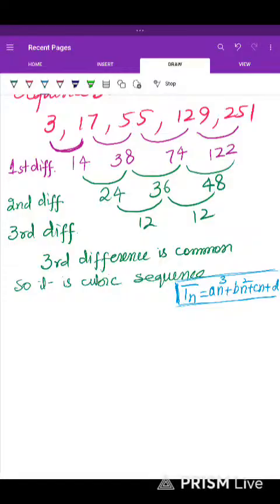Here we are working on this cubic sequence. Why cubic? Because the third difference is common, making us conclude that this is a cubic sequence.